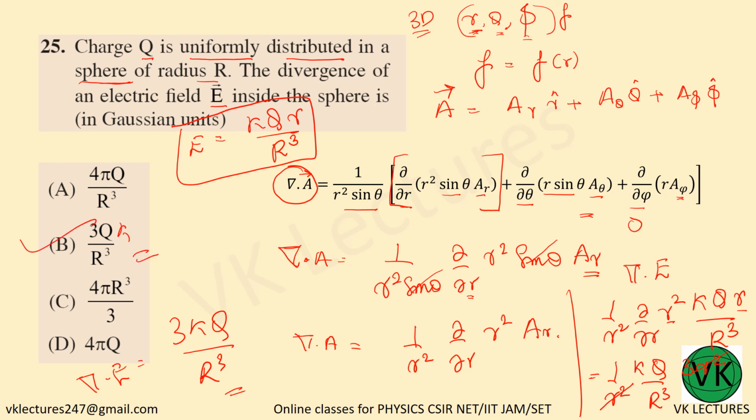So what do you have to remember from this question? What is del dot A in spherical polar coordinates, and the electric field inside the sphere. Now the electric field inside is this much. What is the electric field on the sphere? Just put small r equal to capital R, you will get kQ by R square. Okay.